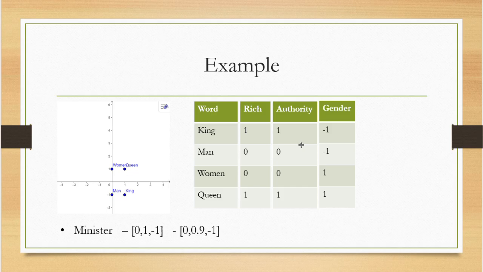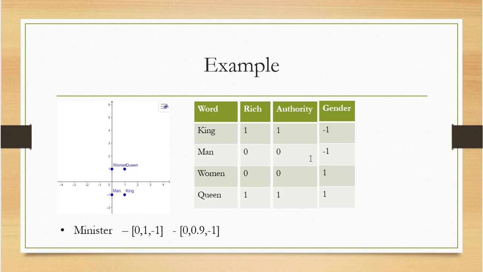But king has more authority than minister. With just 0 and 1, we cannot differentiate the authority level between the minister and king, right?